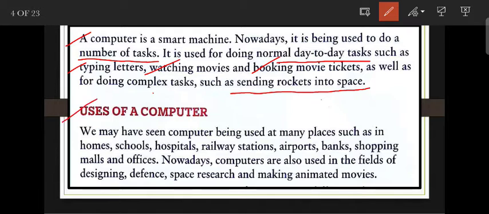Next is uses of a computer. We may have seen computers being used at many places such as homes, schools, hospitals, railway stations, airports, banks, shopping malls and offices. And computers are also used in the fields of designing, defense, space research and making animated movies. So nowadays we use the computer to do different tasks in different places. Now I am going to discuss each of the places one by one.